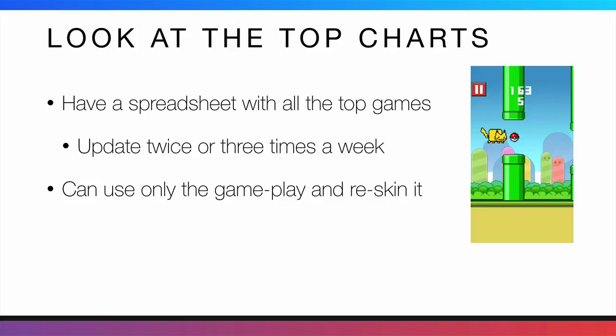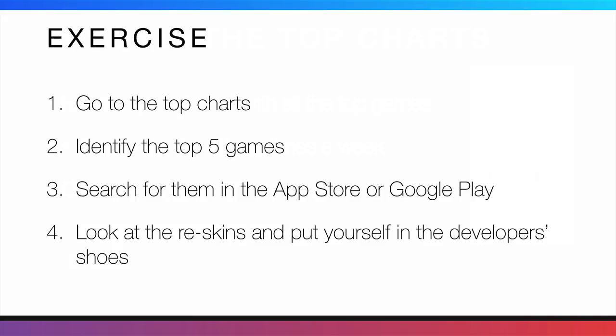Now, as an exercise, I would like you guys to go to the top charts, identify the top 5 games, and then search for them in the app stores that you got them from. So, either the App Store or Google Play. Now, you will probably see it come up as the first or second result, but I want you guys to keep scrolling down so you can see what other people have uploaded that is similar to or has to do with the app in the top 5.